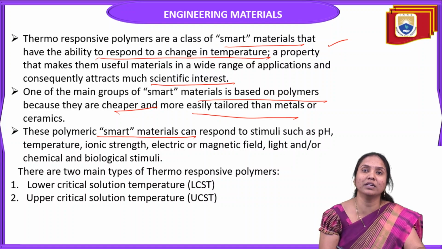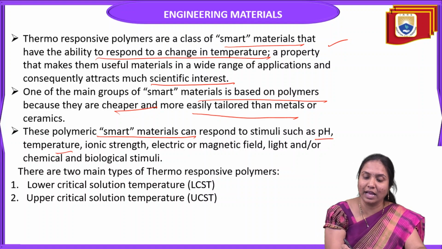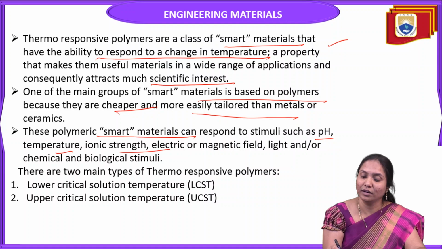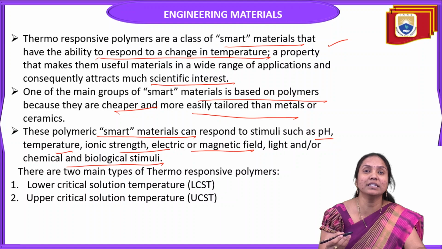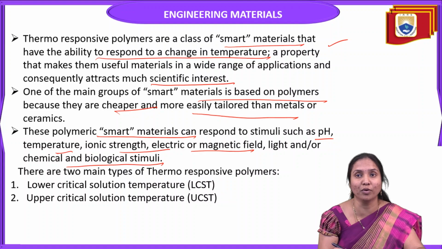Here these polymeric smart materials respond to stimuli, that means conditions such as pH, temperature and ionic strength, electric and magnetic fields, ligands or chemical and biological stimuli. These thermo-responsive materials are a group of smart materials. They respond to external conditions, such as pH, pressure, physical or chemical factors or any other chemical compounds, and so they change their properties.